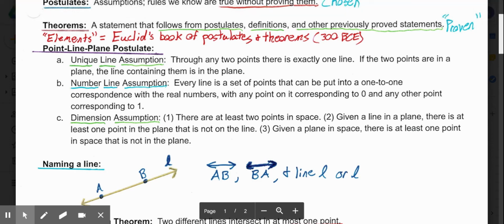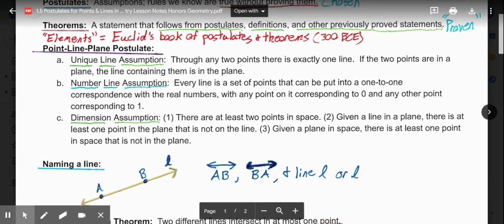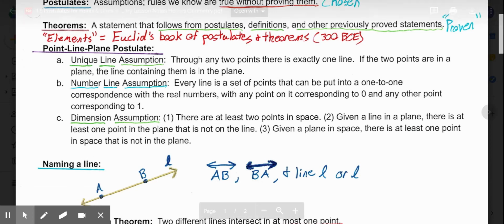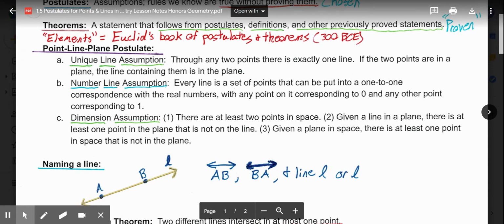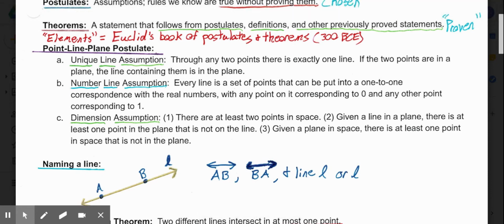And then given a plane in space, there is at least one point in that space that's not in the plane. So these 3 subpieces, A, B, and C, these 3 assumptions make up the point-line-plane postulate. And these we all take as rules that are true without having to prove them.